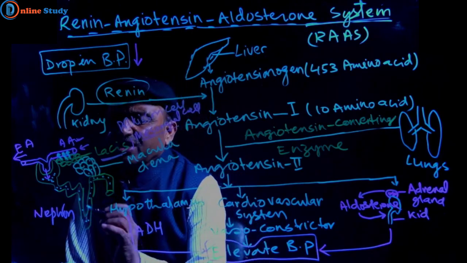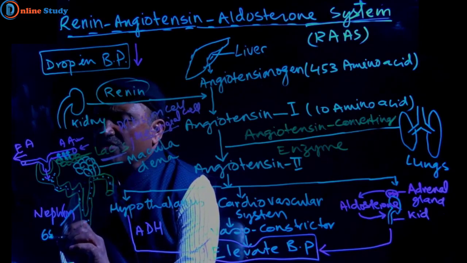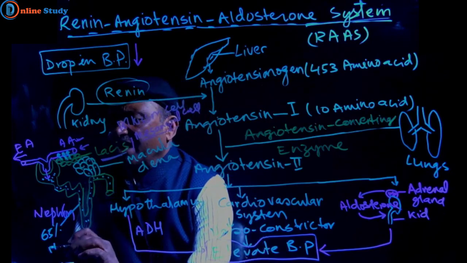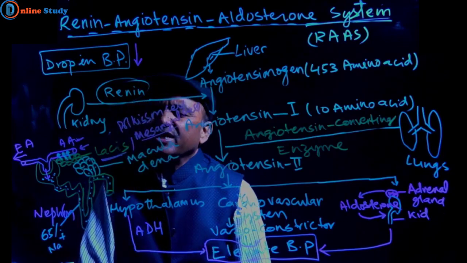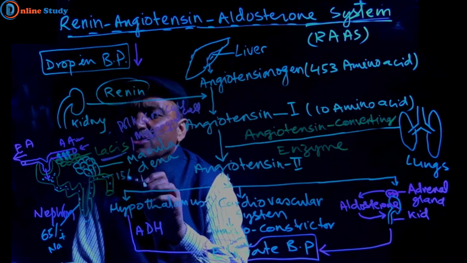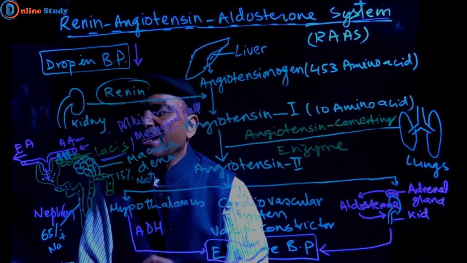In that very condition, much more sodium is absorbed here. About 65% of sodium ion is reabsorbed, and only about 15% of sodium ion remains here.